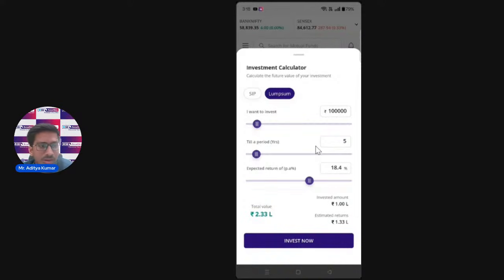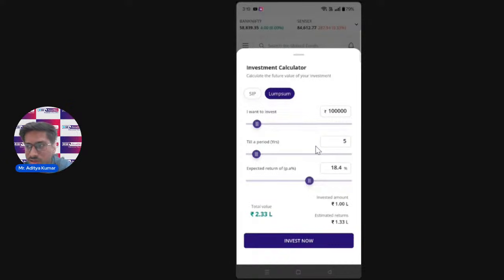As of today you have invested 1 lakh, and after 5 years, if the fund has consistently given you 18.4% return every year, the returns will become 1.33 lakh. So the total portfolio value, if you have only invested in mutual fund, will be around 2.33 lakh. So 1.33 lakh you will be making if you just keep that money in mutual fund.